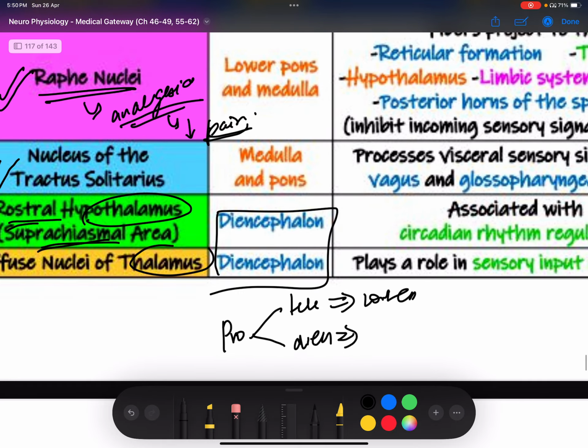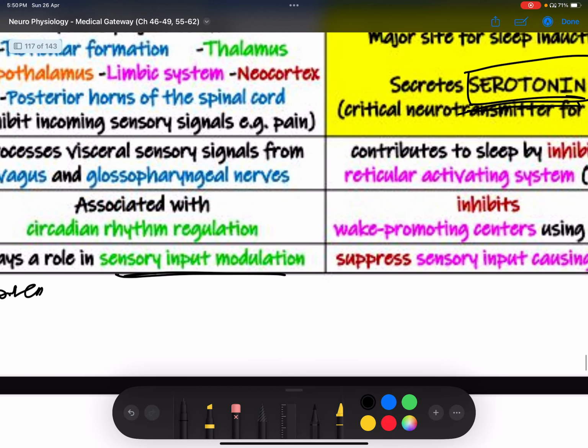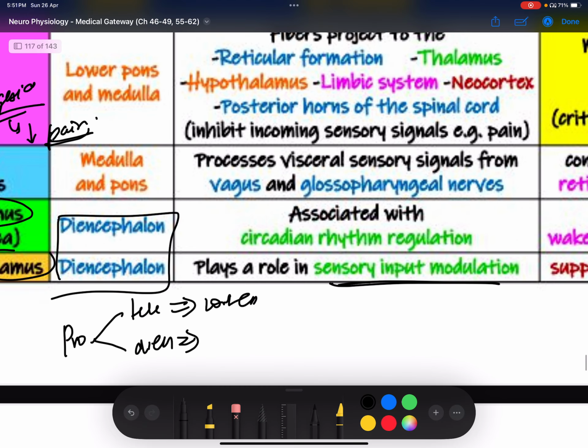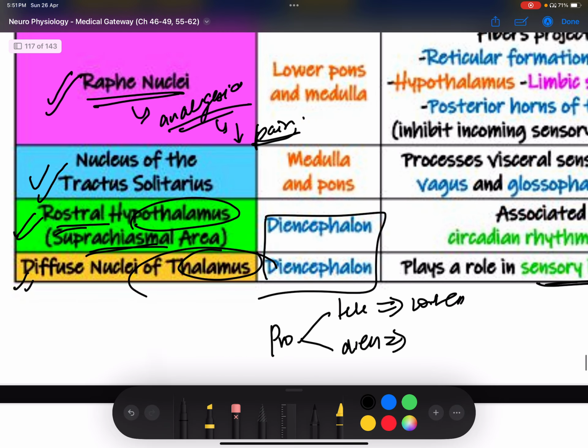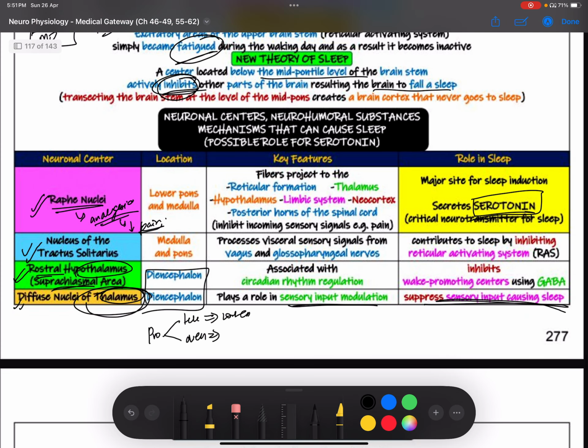When you talk about diffuse nuclei of thalamus, they play a role in sensory input modulation. They suppress sensory input, causing sleep. When a person has no sensory input, a person will easily sleep. So these are the diffuse nuclei of thalamus. They are going to suppress any sort of sensory input and they're going to cause sleep. What about the rostral hypothalamus, suprachiasmatic area?